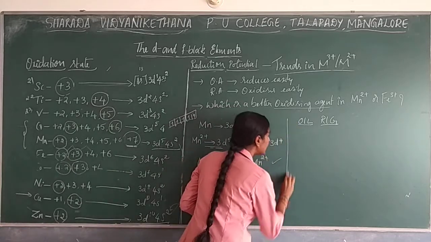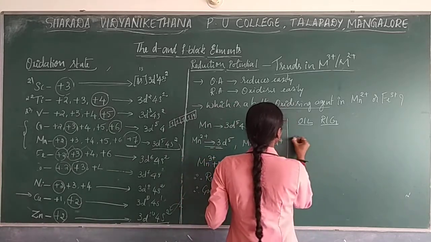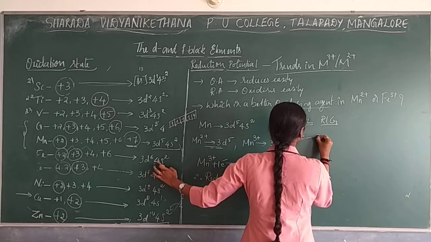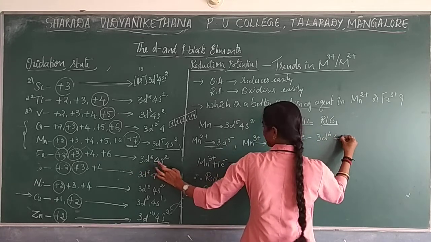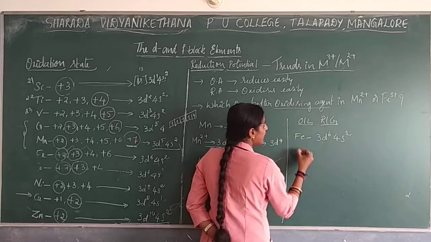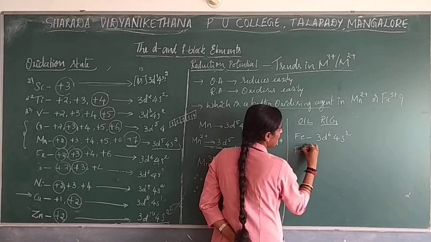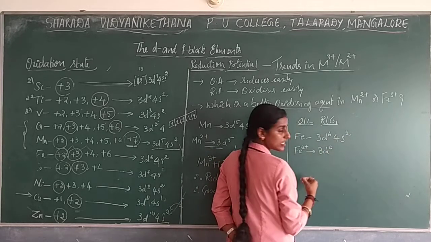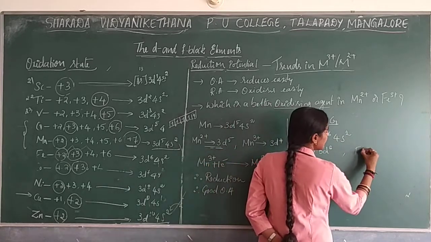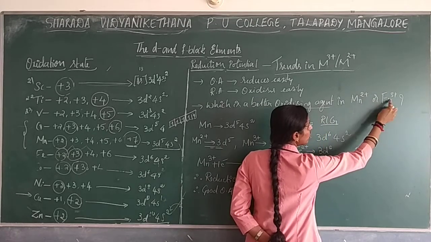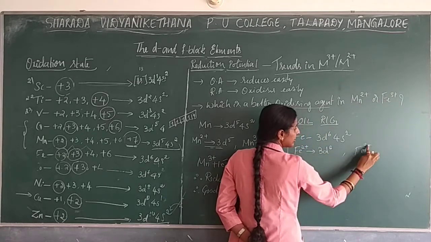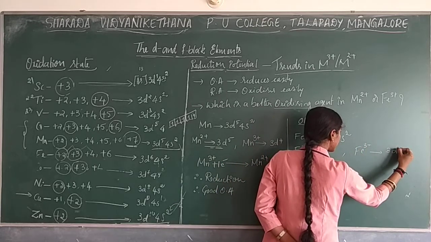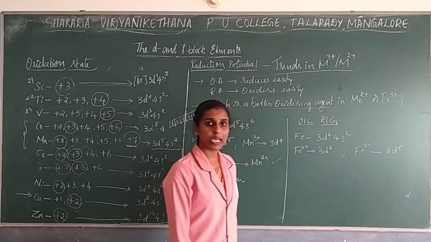So now we will go with iron, right? Iron in the sense Fe. What is the electronic configuration of iron? That is 3d6 4s2, right? When it goes with oxidation state Fe2+, here removal of 2 electrons, the electronic configuration will be 3d6. Fe3+ in the sense, because we should find with both oxidation states. Okay? So Fe3+ in the sense, removal of 3 electrons will take place, so the electronic configuration will be 3d5. So it is more stable over here.